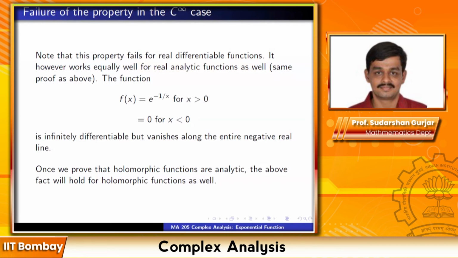So this theorem that we just now proved fails completely for real differentiable functions. In fact, even for infinitely differentiable real functions. And once we prove that holomorphic functions are analytic as well, the above fact will also hold for holomorphic functions. So right now we are assuming analytic and proving it. We will prove, maybe two lectures from now, the next to next lecture, that holomorphic functions are also analytic. And once we do that, the same property that zeros are discrete will hold for holomorphic functions as well.